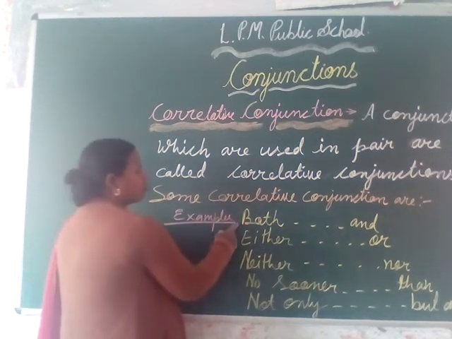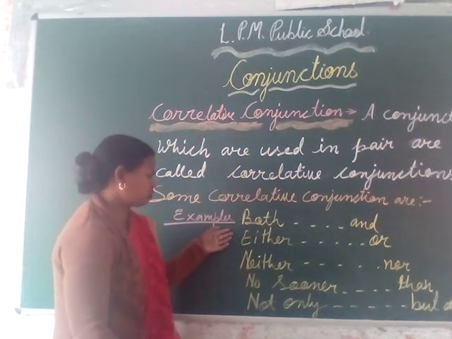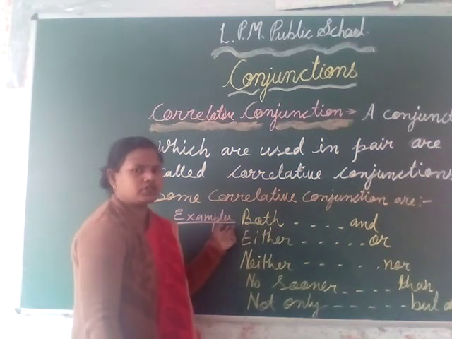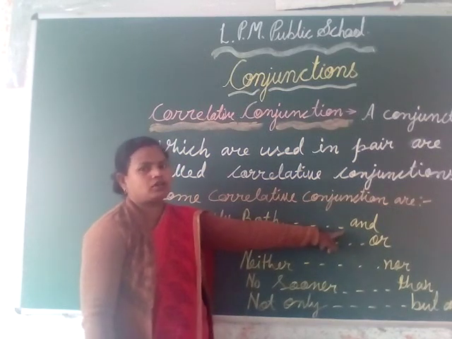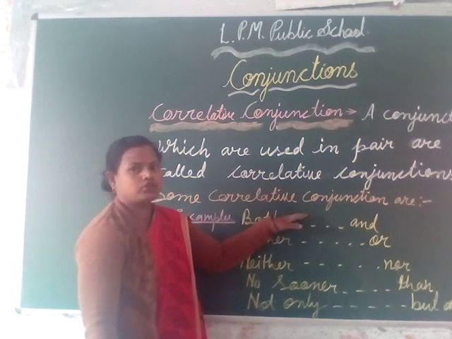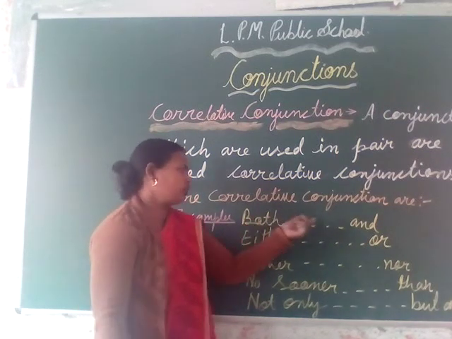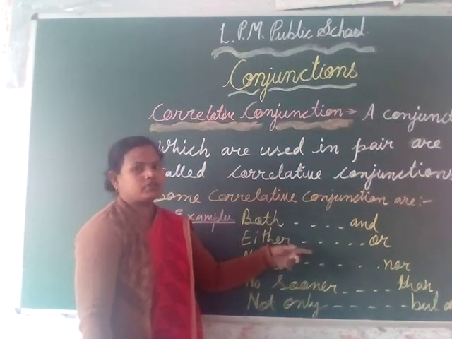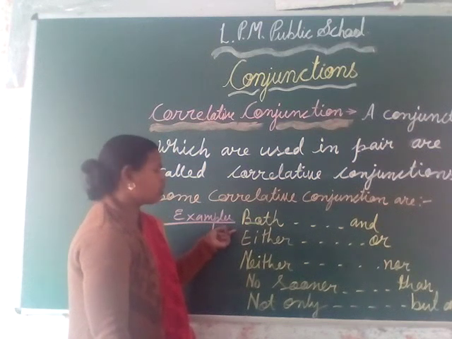First is both and. There are so many sentences in which both and are used together. There are some words in a sentence, but the words both and always come together in a sentence, and they are known as correlative conjunctions.